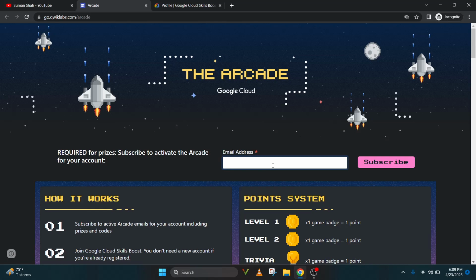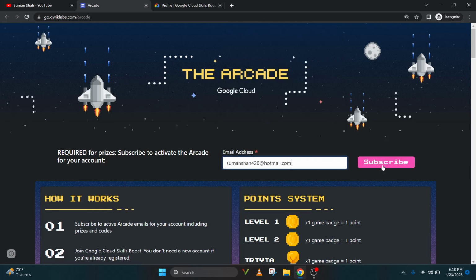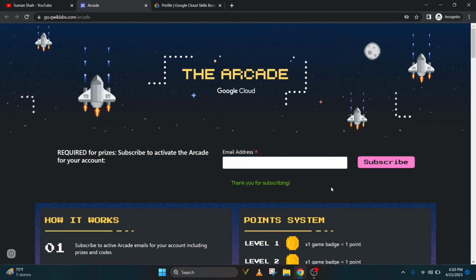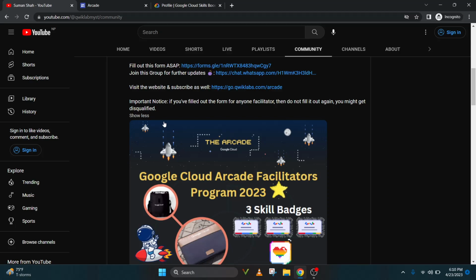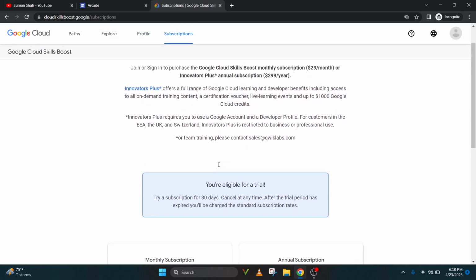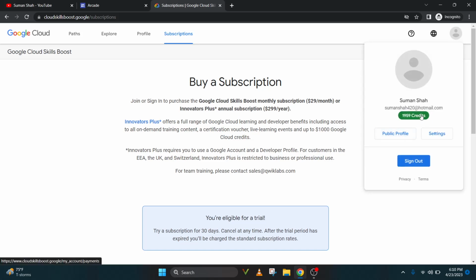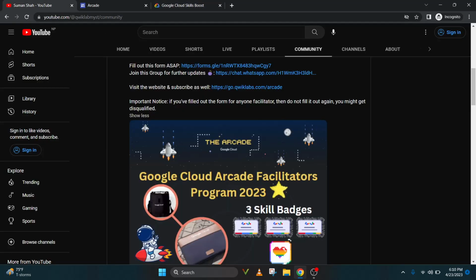We have to write our email address, so I write my email address, this one, and just click on the subscribe button too. That's it. This was the first step. Once your email address and form are all good, you will receive the credit like this one. Let me show you my credit option, see this. This much credit I have received from Aditya Sharma. He has sent me 1959 credits. That is enough. So everything is good, then you will receive the credit, and then we can start doing this lab.